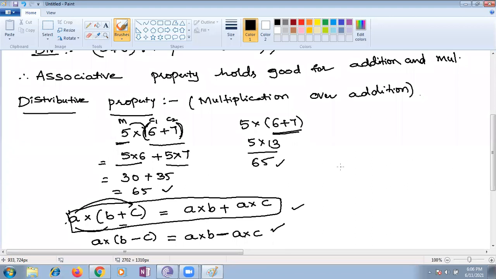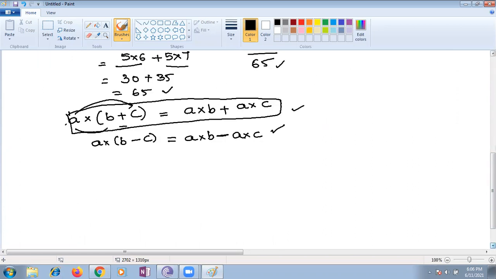Yes. Shall we go with the last one, but not the least? Identity. What is identity? Very, very important. Identity property with respect to multiplication, what is the identity you're supposed to see? That's all, so that we can complete all the properties. Then we will go to our identity.